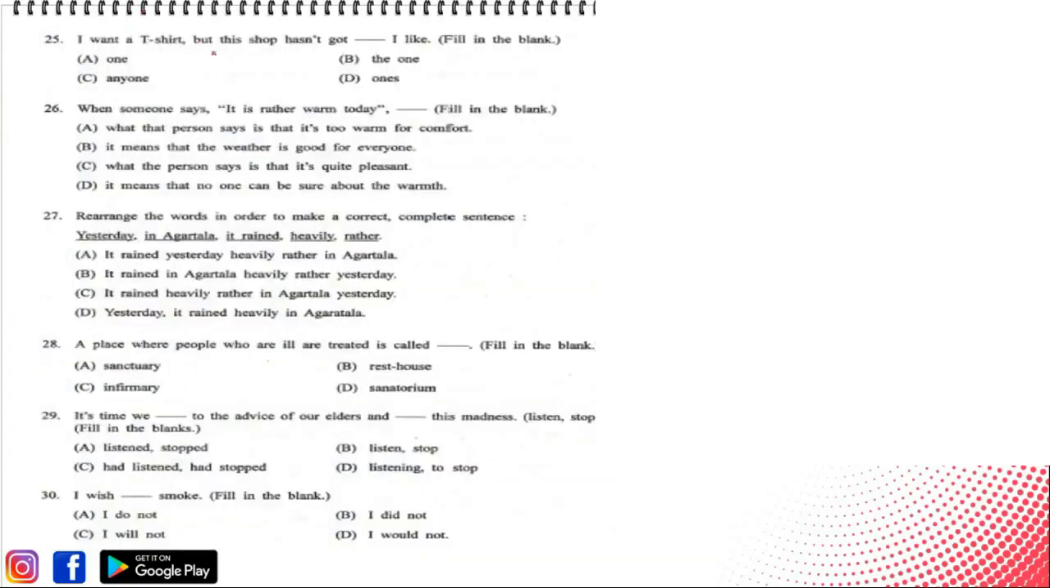I want a t-shirt but this shop hasn't got blank I like, fill in the blank। तो blank में क्या करना है, हमको from the four options कोई भी एक option लेके उसमें fill करना है which perfectly fits in it। Looking at the options, the correct answer seems to be the one। I want a t-shirt, मुझे एक टी शर्ट चाहिए, but this shop hasn't got the one I like, लेकिन मुझे जो पसंद है, meaning the particular one, the particular t-shirt which I like, that's why there would be option B, the one, because it gives us a particular shirt which he likes।